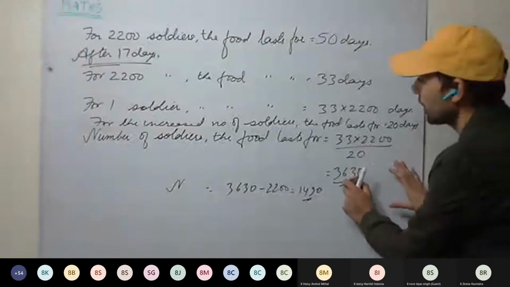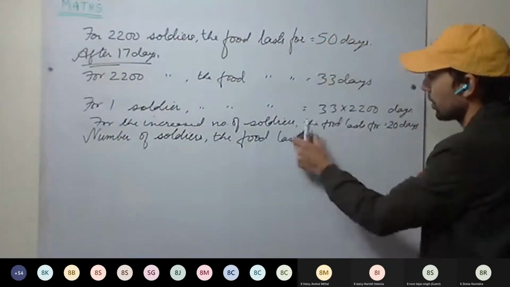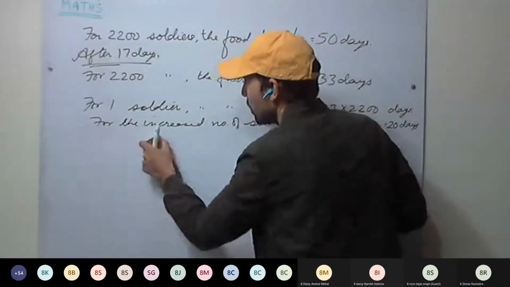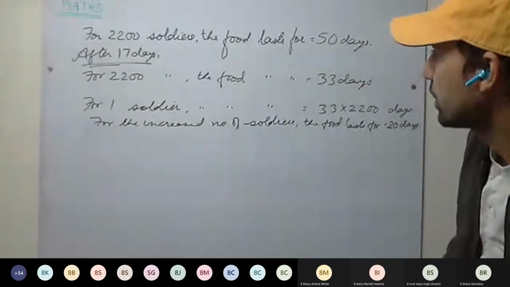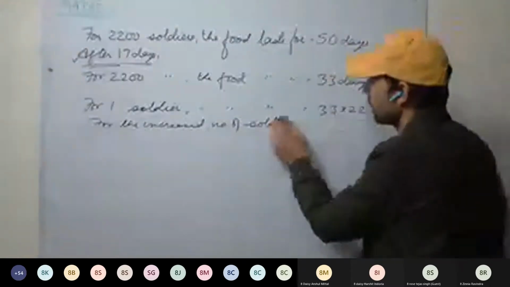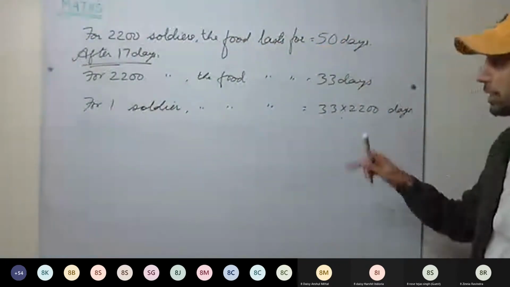Now here I'll tell you the other way. Okay, this you have understood: for one soldier it lasts for these many days.